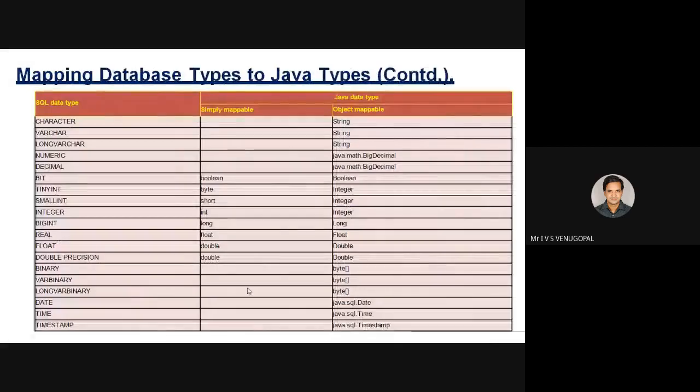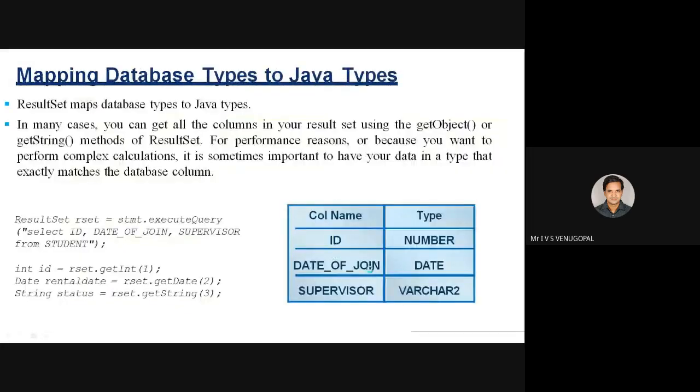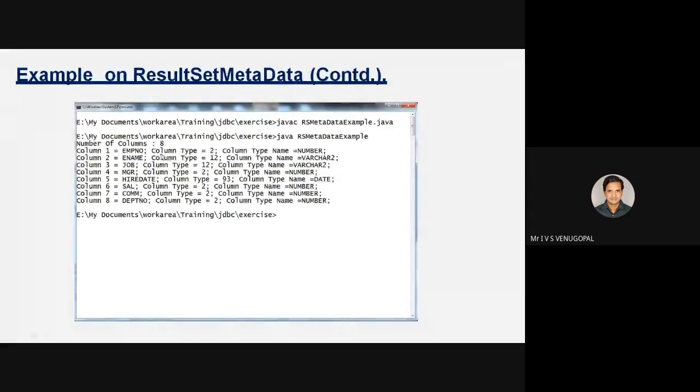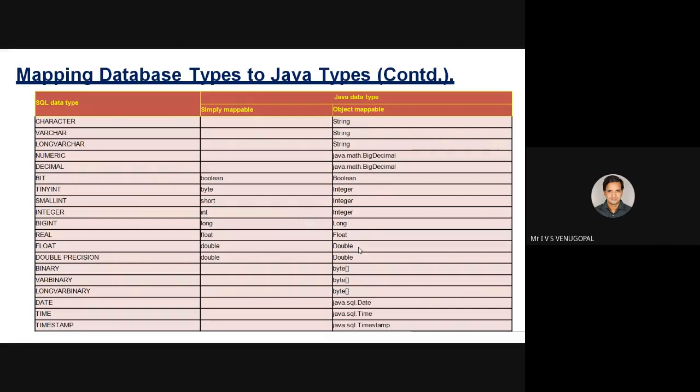See, these are the types that I have told you. For example, for number, the return type is 2. For varchar2, the return type is 12. That is the column type. That is the return type. For number, it returns column type as 2. For varchar2, it returns column type as 12.